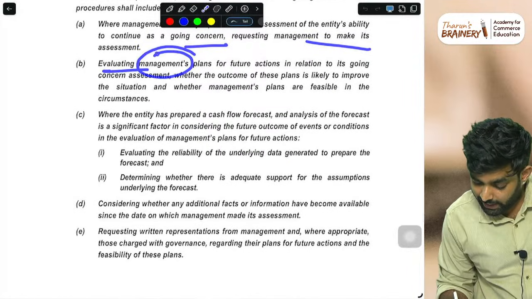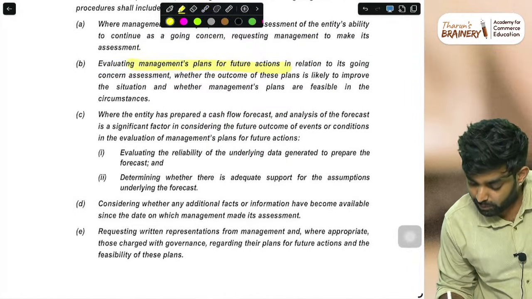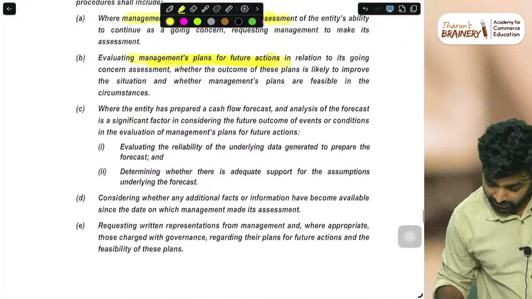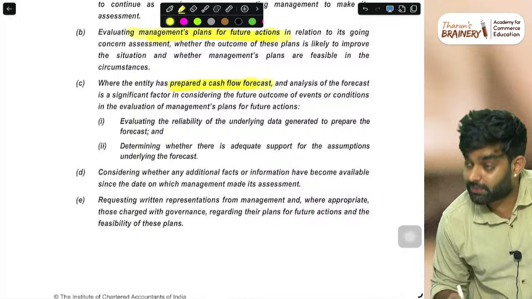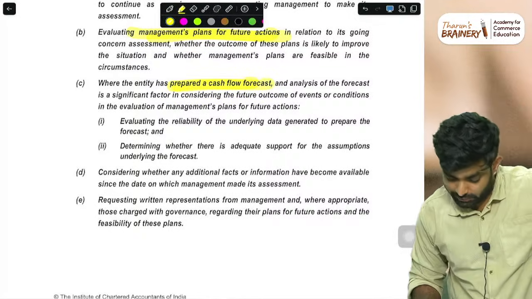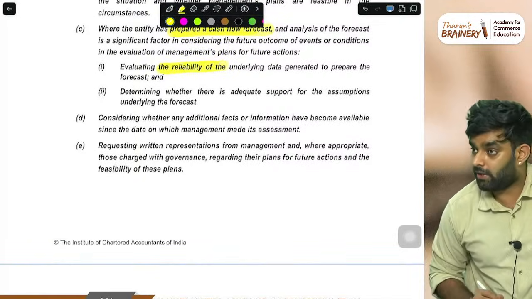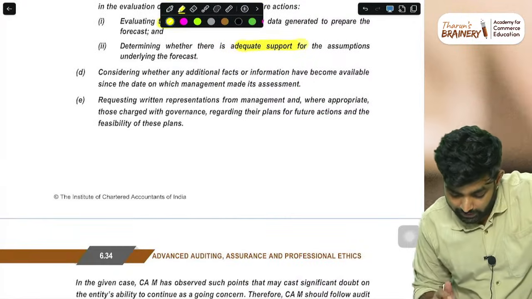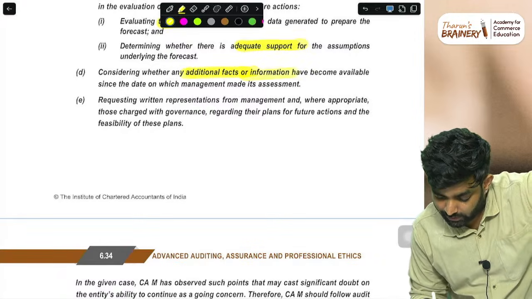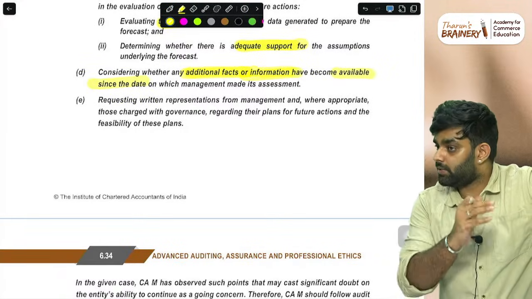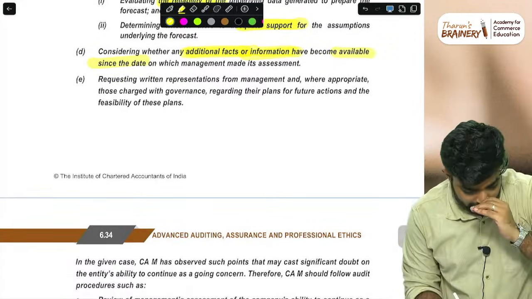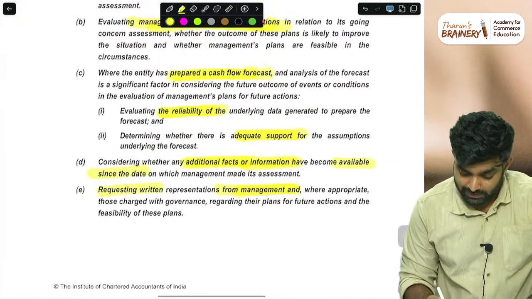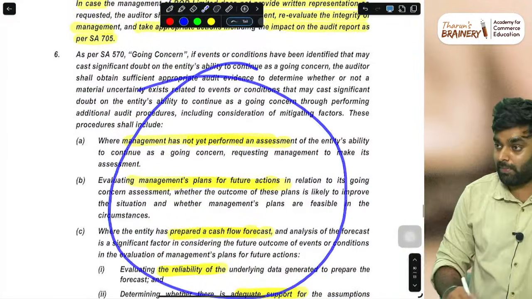Then evaluate management's plan for future action. The book has the same answer: not yet performed the assessment, ask them. Then where the entity has prepared a cash flow forecast, that point is also written. Then evaluate the reliability of the forecast, and determine whether adequate support is there for it. Then consider whether there are additional facts or information that become available. That is also there in the answer. Same answer points. Request written representation from management. These are the points which will give you the major marks.